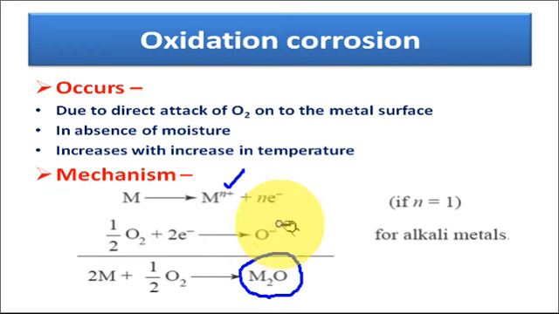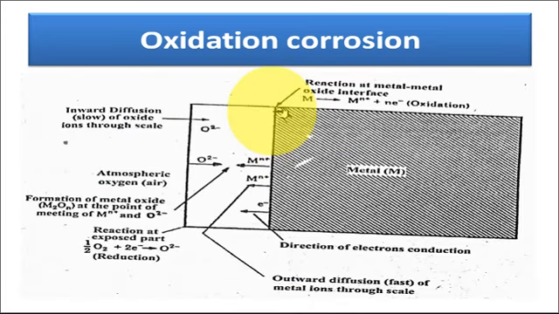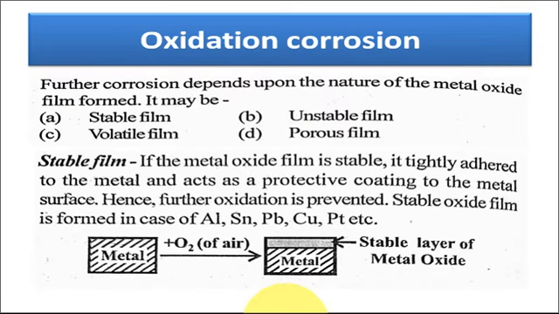The metallic cation reacts with the oxide ion to form the metallic oxide, and there will be the formation of a metallic oxide layer onto the metal surface. In this way, the metal surface is now covered with the metal oxide layer. This is an example of the corrosion of metal in the presence of oxygen. So after the corrosion of the first layer of the metal surface, there will be the formation of the metal oxide layer. Further corrosion depends upon the nature of the metal oxide formed.